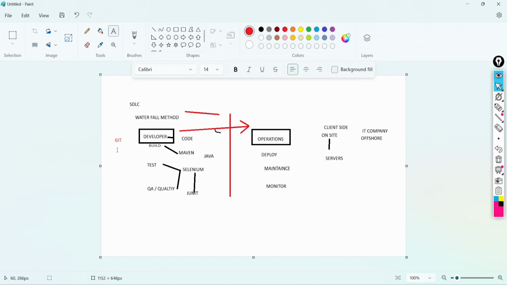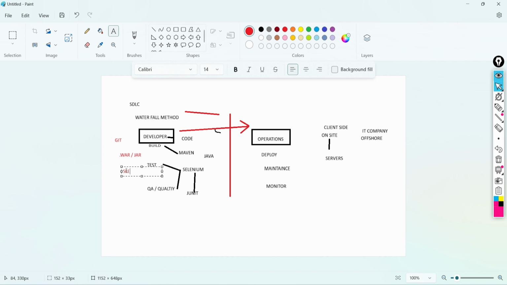After that, we will use Maven to do the build, in the form of war or jar. These are executable files, based on the programming language they are using, in Java. After that, the testing will be done.